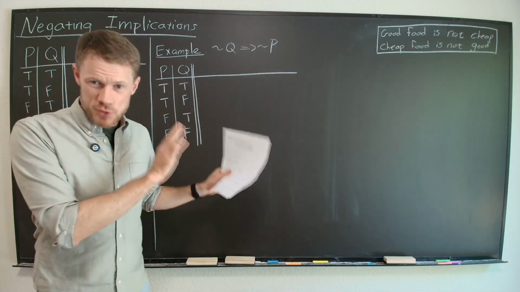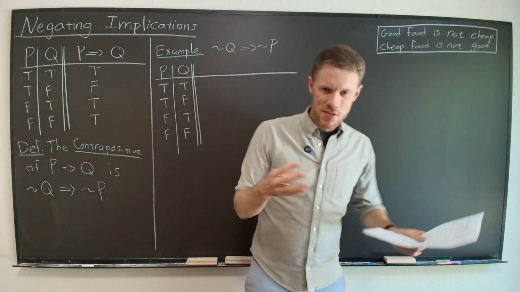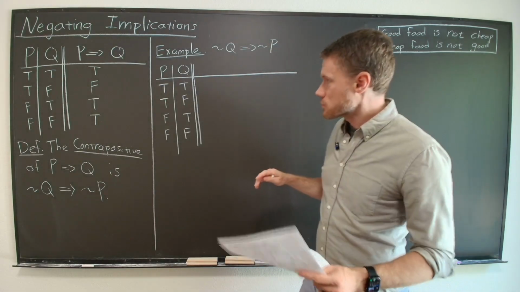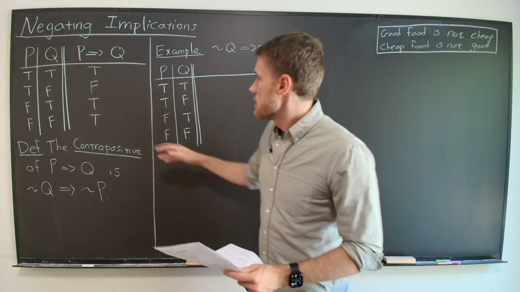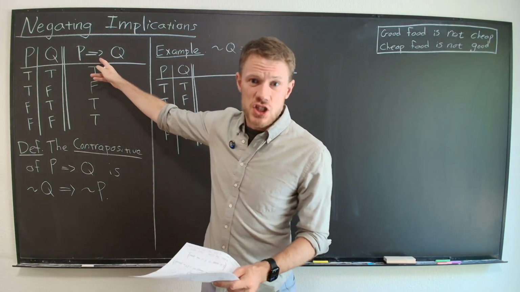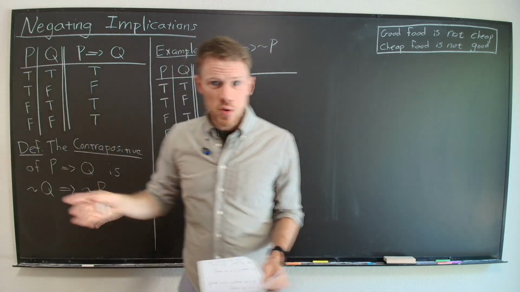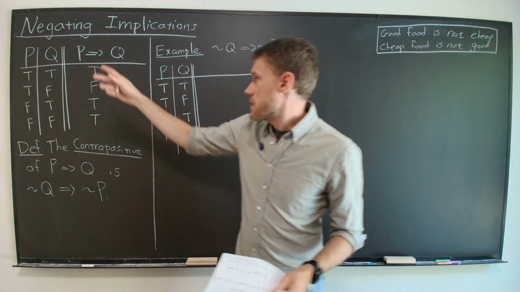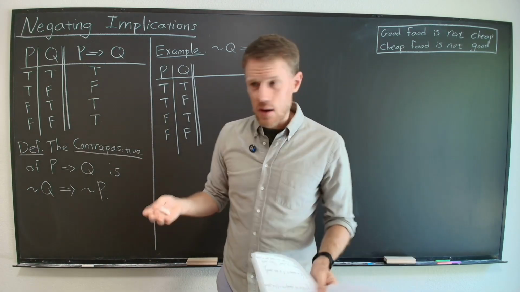So in order to fully understand those two statements, and the way they relate to each other, we have to return to our discussion from the last couple of videos discussing the implication, right? So we were talking about if P and Q are statements, then P implies Q is also a statement, meaning it has a truth value.